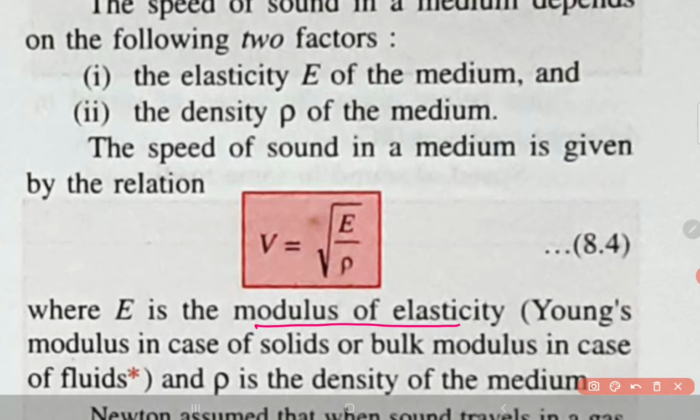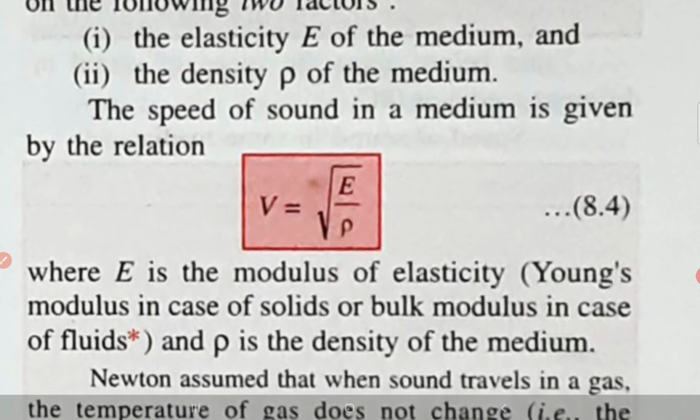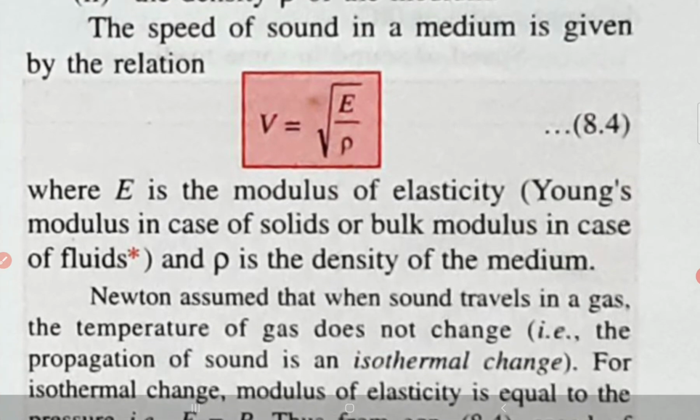Then it's also called Young's modulus in case of solids or bulk modulus in case of fluids. Now what is Young's modulus and bulk modulus, you'll study afterwards again in your higher classes, in class 11, 12 probably. And rho is the density of the medium, which you already know.